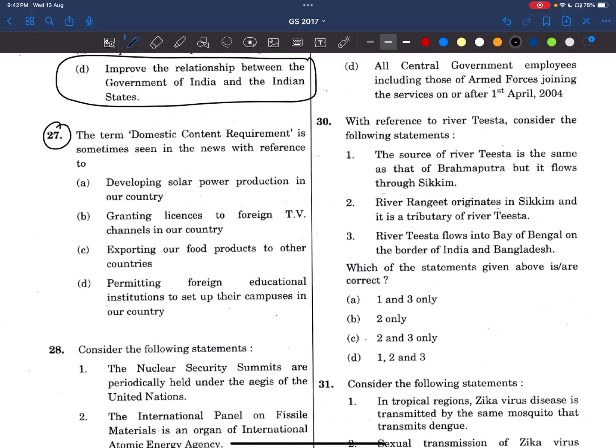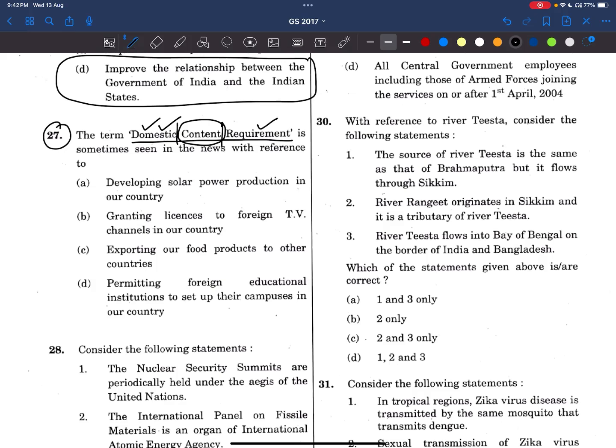Now, coming to the 27th question: the term domestic content requirement is sometimes seen in use with reference to... See here, friends, if we break down the words, it is domestic content requirement. That means the products being developed in our country should contain at least a few parts from the local market.